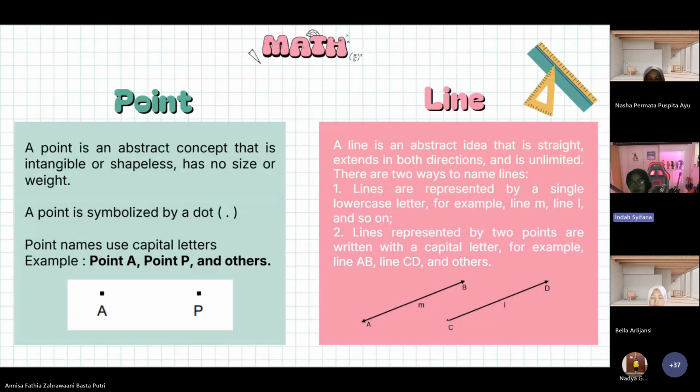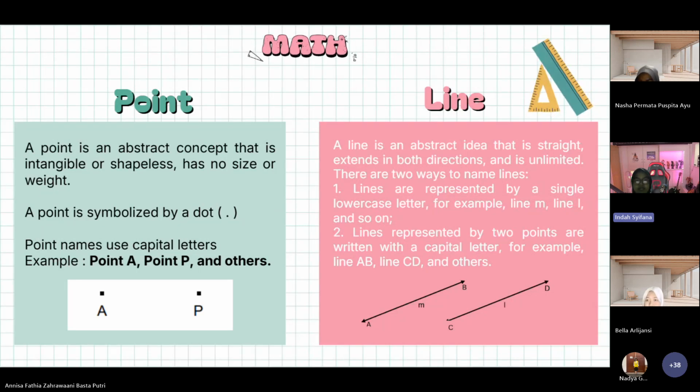The basis of geometry here is point and line. Do you know what points and lines are? First, point. A point is an abstract concept that is intangible or shapeless, has no size or weight. A point is symbolized by a dot, or in Indonesian, titik. Points are named with capital letters, for example, point A, point C, and others.